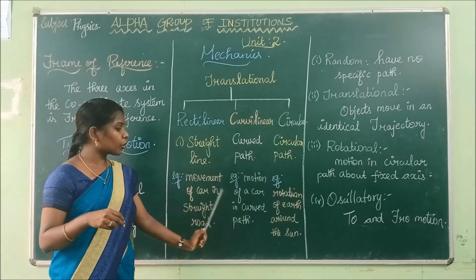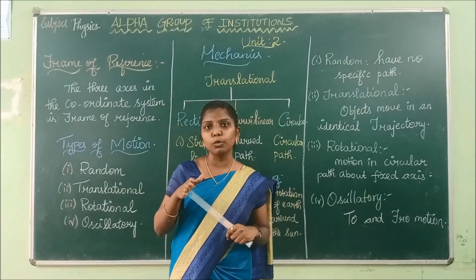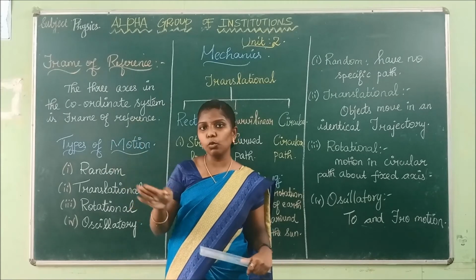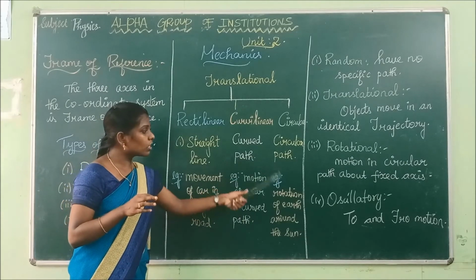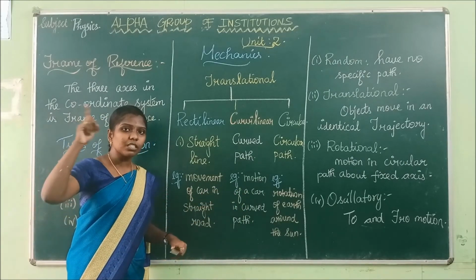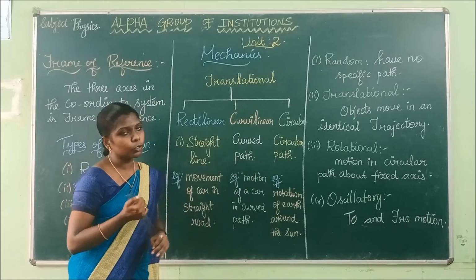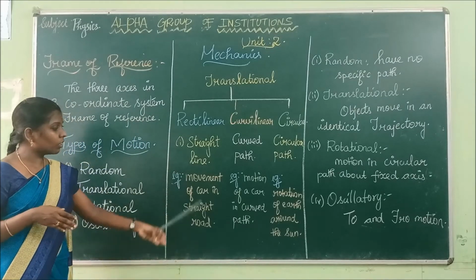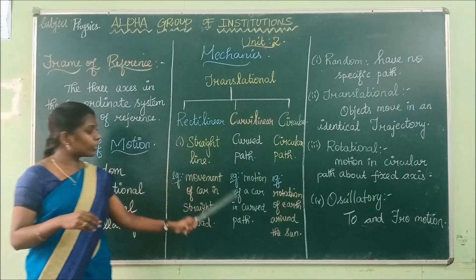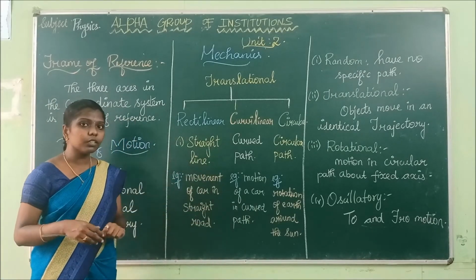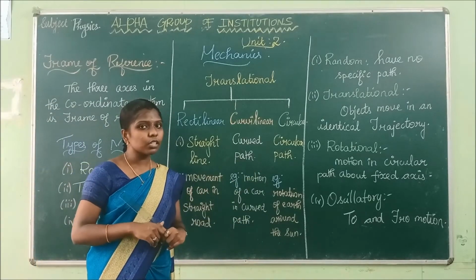Curvilinear motion: motion of a car in a curved path. If there are a lot of curves in the road, how will the car move? It will move like this. Motion in a curved path is called curvilinear motion. Circular motion is motion in a circular path. Rotation of the earth around the sun is an example for circular motion. Movement of a car on a straight road is an example for rectilinear motion. Movement of a car in a curved path is an example for curvilinear motion. Rotation of the earth around the sun is an example for circular motion.